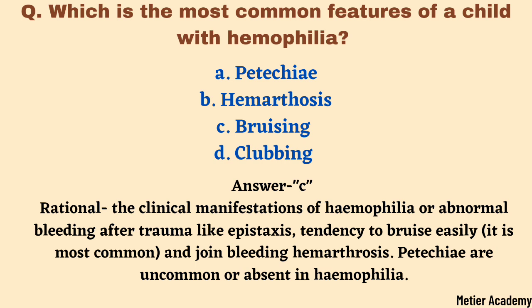The rationale behind this is, the common clinical manifestations of hemophilia are abnormal bleeding after trauma like epistaxis, tendency to bruise easily. It is the most common one, tendency to bruise easily. And joint bleeding, hemarthrosis. Petechiae are uncommon and are absent in hemophilia.